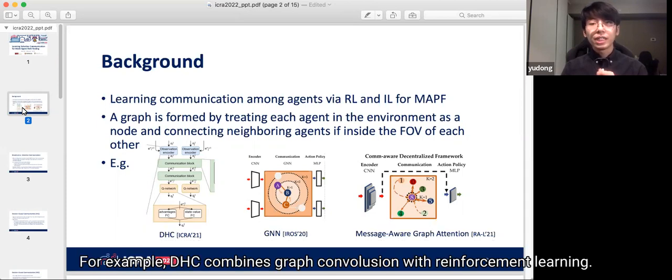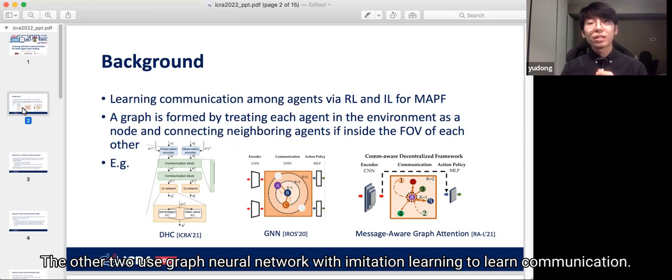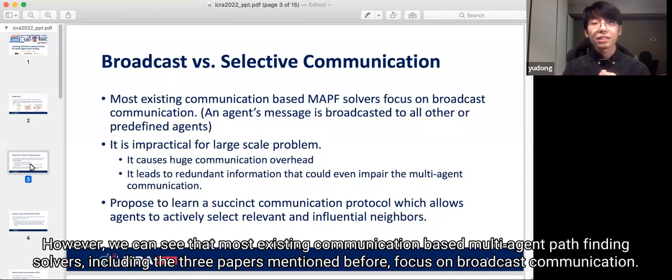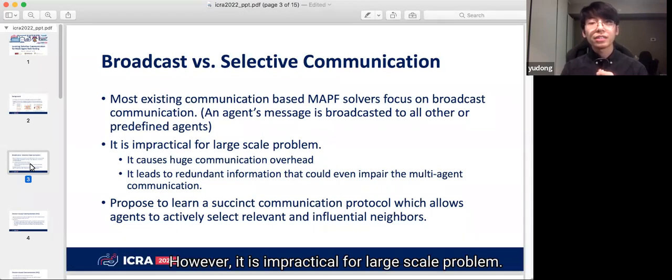For example, DHC combines graph convolution with reinforcement learning. The other two use graph neural networks with imitation learning to learn communication. However, we can see that most existing communication-based multi-agent pathfinding solvers, including the three papers mentioned before, focus on broadcast communication. However, it is impractical for large-scale problems.